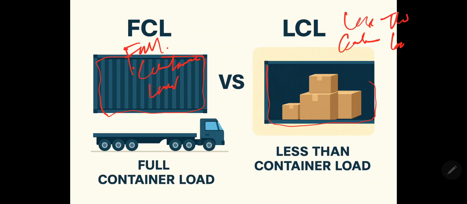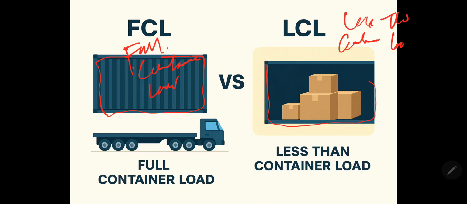For the first method, FCL, when do you choose FCL?